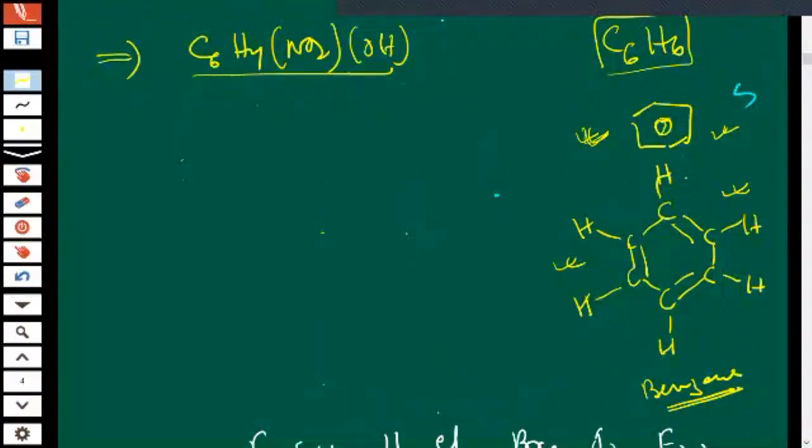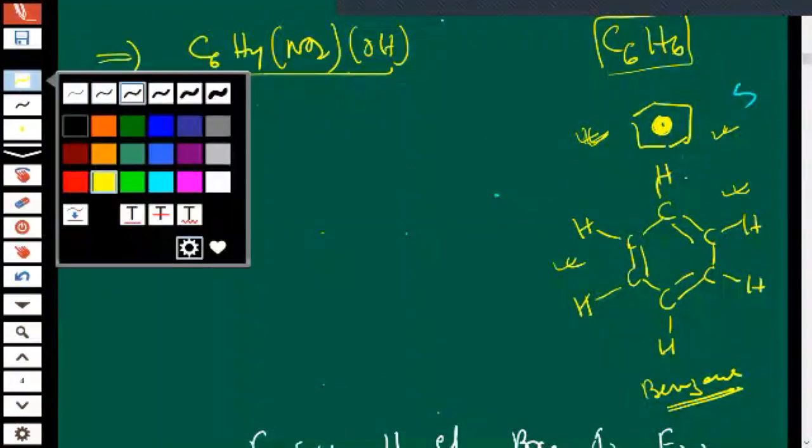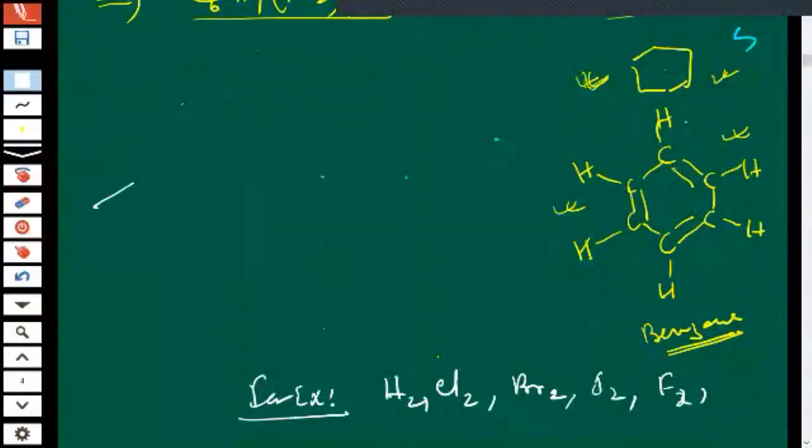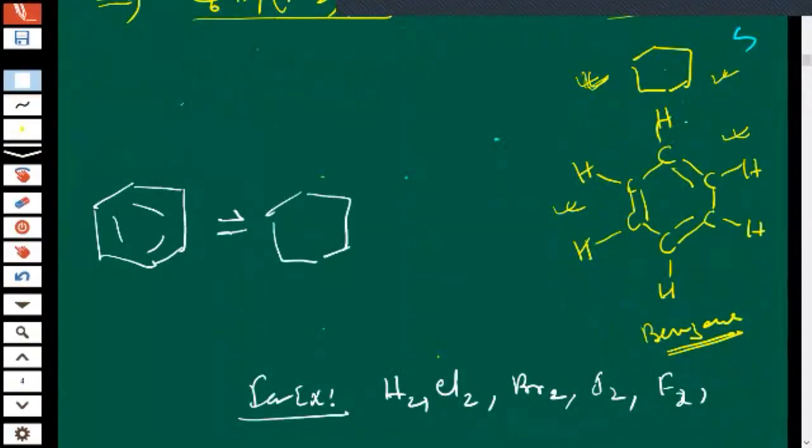What is this? Is this zero, oxygen or nitrogen? It is neither oxygen nor nitrogen. See, I am writing in shortcut. Did you understand, children?